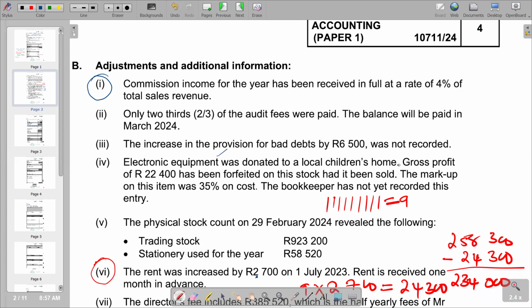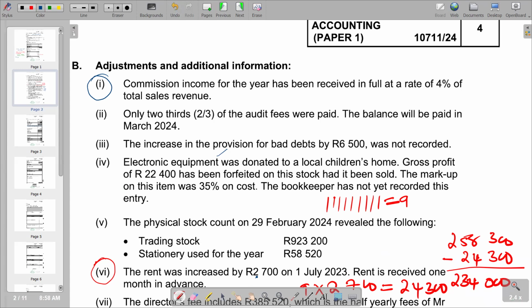This equipment was supposed to bring a gross profit of 22,400, but it was donated. So it already went out of stock.